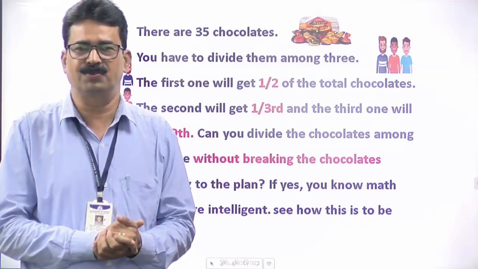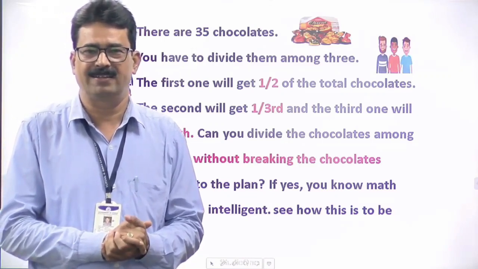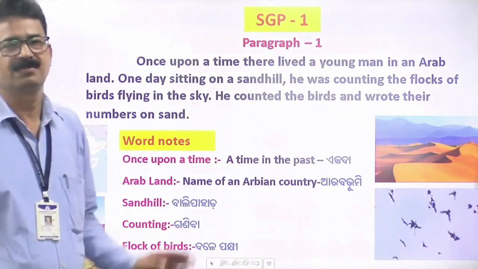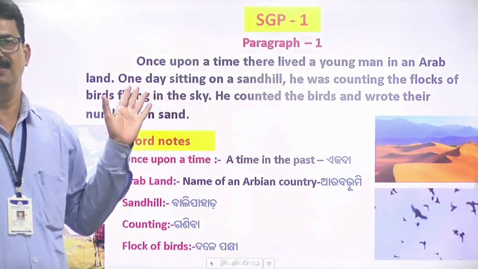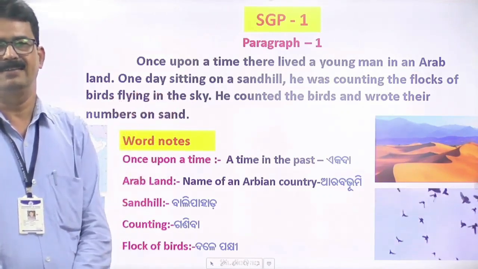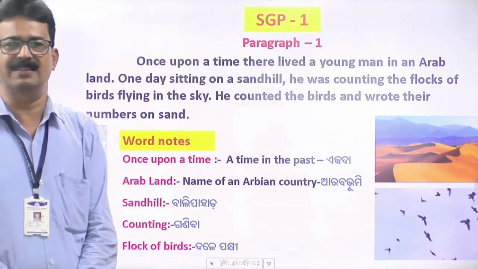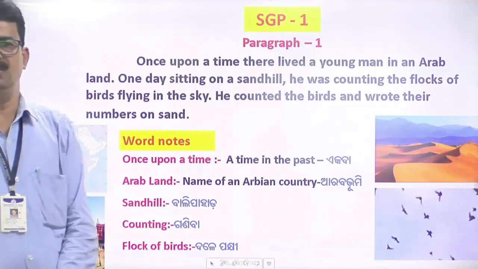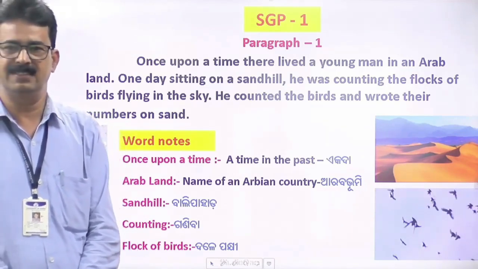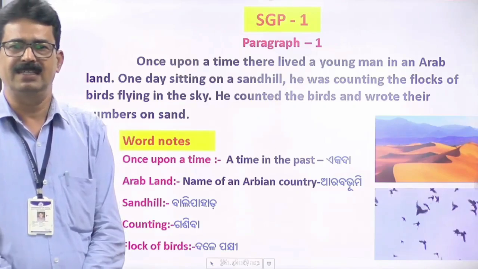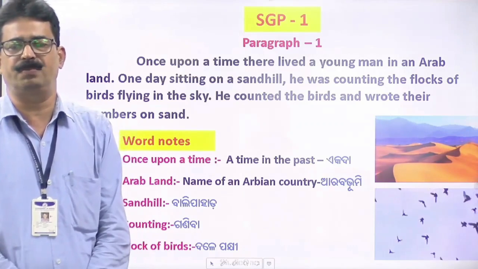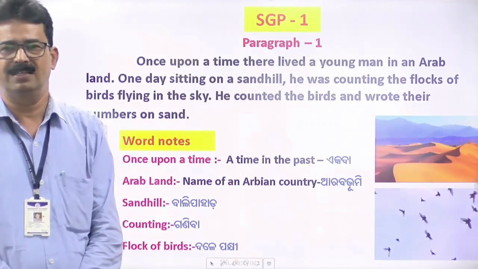So let's move to that topic which is called Math Magic. So this is SGP 1. There are 3 SGPs in this topic and near about 7 paragraphs are there. So as you know, this is the second English book of your class 8. There are some stories here and you have to read silently all the paragraphs one by one and you have